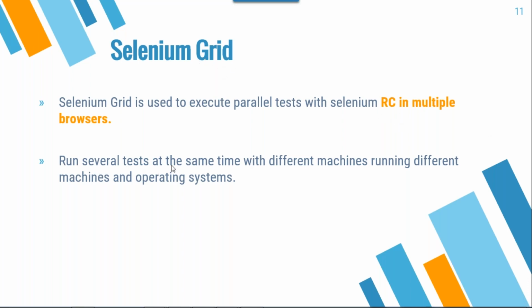See, run the test at the same time on different machines, with different operating systems. The same script I want to execute on Mac and on Windows. The same script I want to execute in Firefox, Chrome, Edge, and IE. In that case we can use grid, but the environment should be set up. That is very tough. Environment means you need to prepare the setup, make a server, and the server should be on. We don't have that much time nowadays, okay?